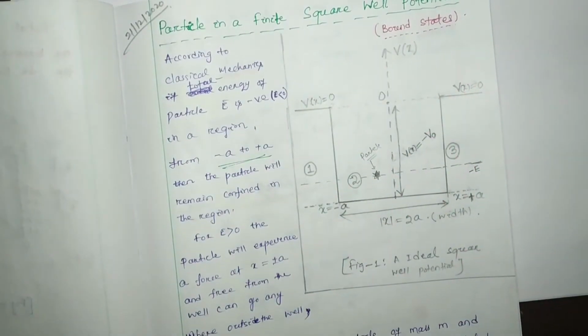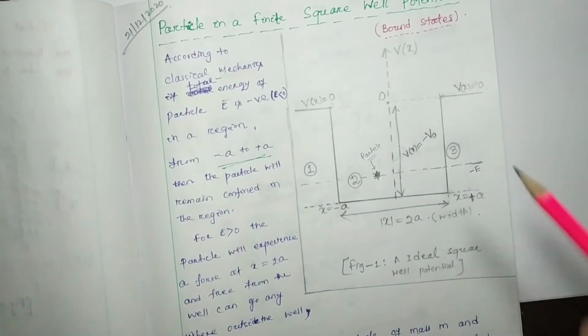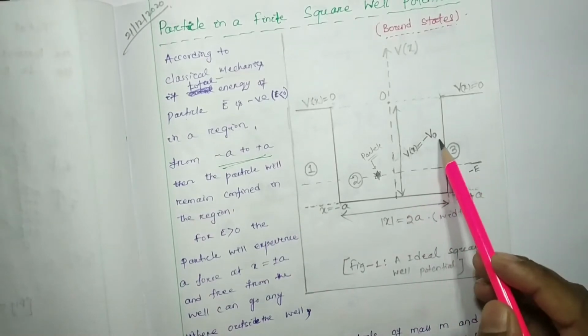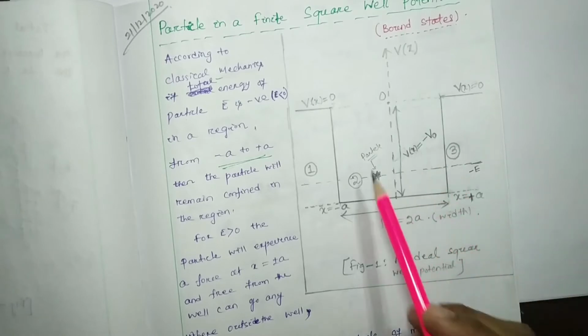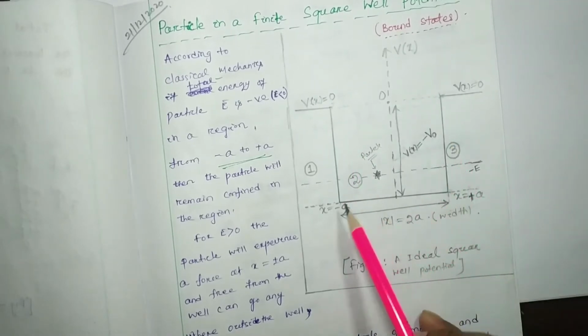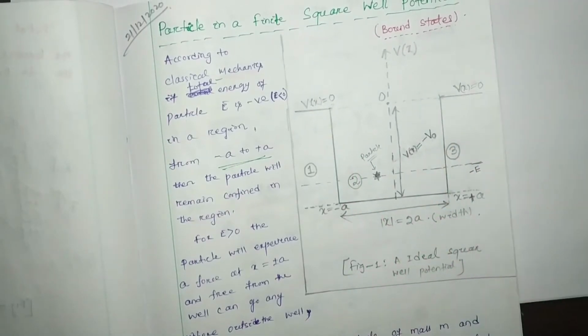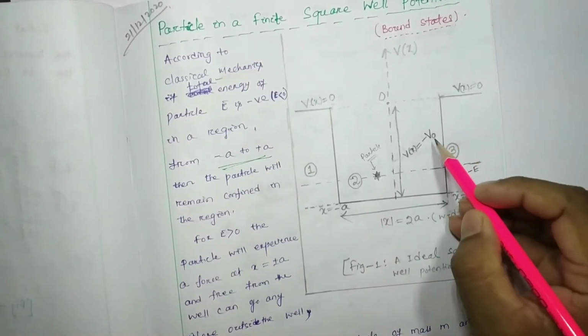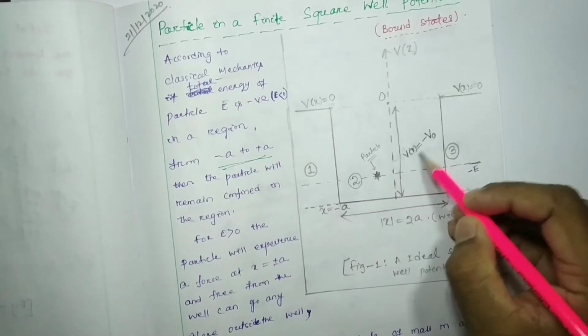Here we can also see that the total energy is negative and the potential energy in region 2 is also negative, but the total energy is greater than the potential energy.